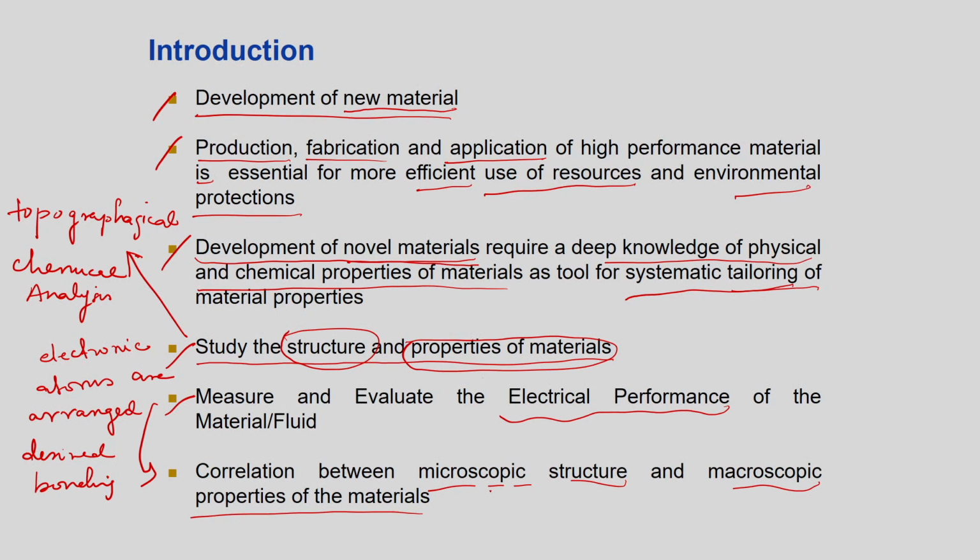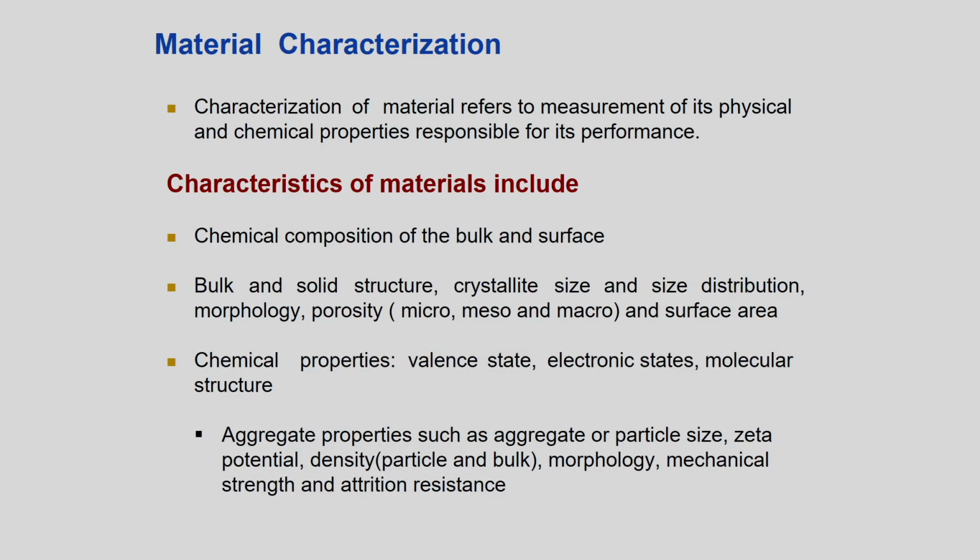In the case of a catalyst, again I will take the example of the catalyst. It is the microscopic structure which defines the total BET surface area. So, surface area is what you will need to enhance, or you take up the catalyst for further use. Moving ahead, we have now defined that the characterization of materials refers to the measurement of its physical and chemical properties responsible for the performance.